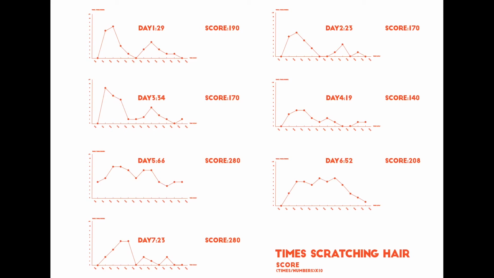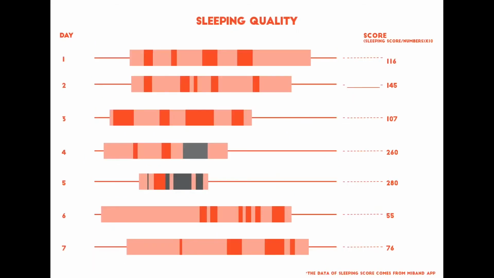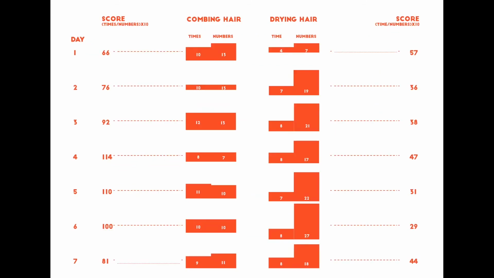By using this method, I can also get data in the same units for different categories, such as sleeping quality and washing, combing, and drying hair. In this way, it becomes simple for me to compare these data types.